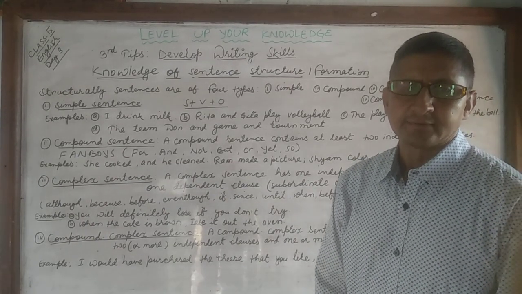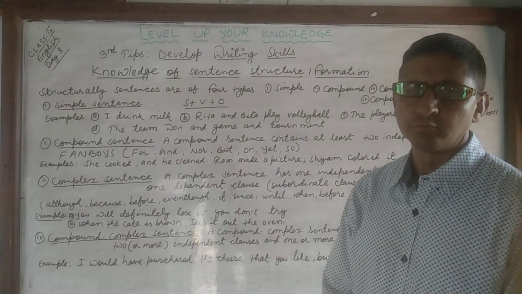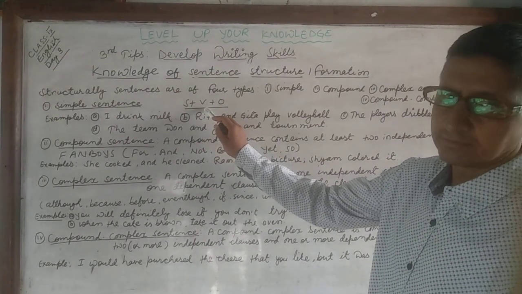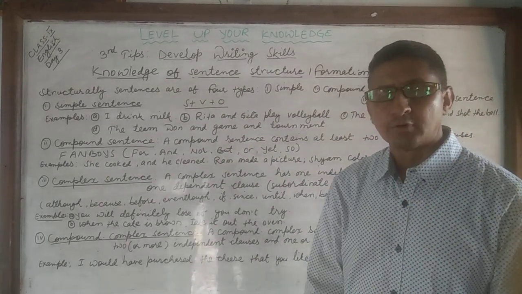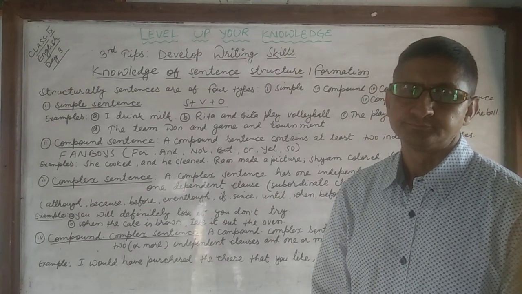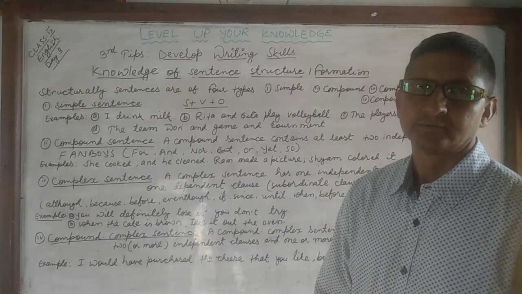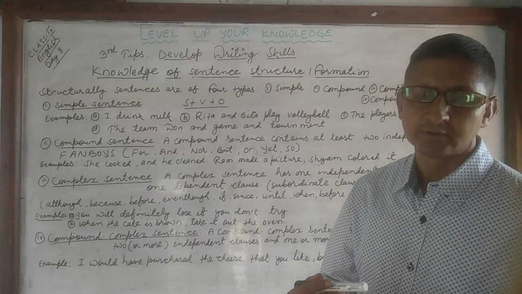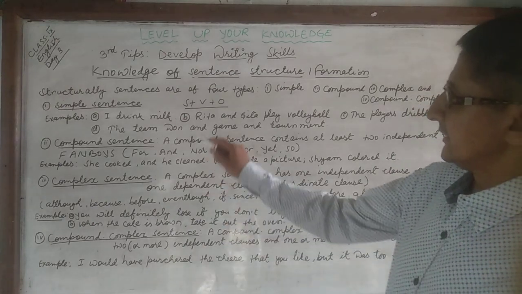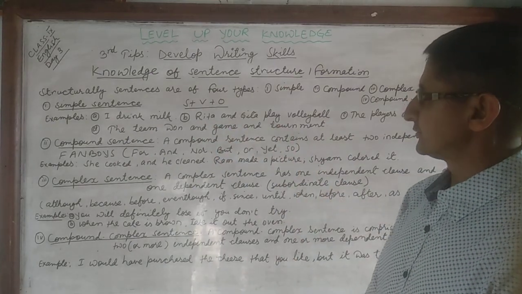Some simple sentences may contain compound words or phrases. The simple sentence has a simple structure. It has one idea, and the idea corresponds with the subject. Compound means two. Compound means double. Here in the second example, Rita and Geeta play volleyball. There is a compound subject. There are two subjects.